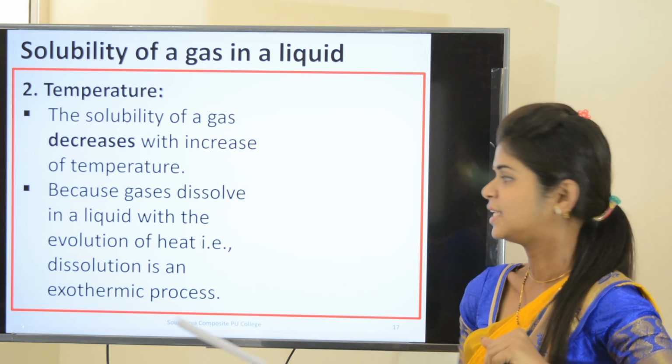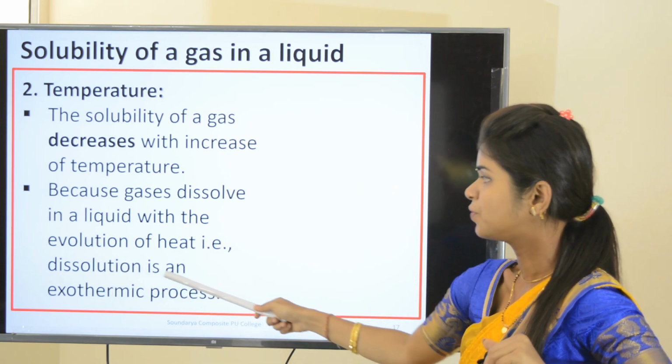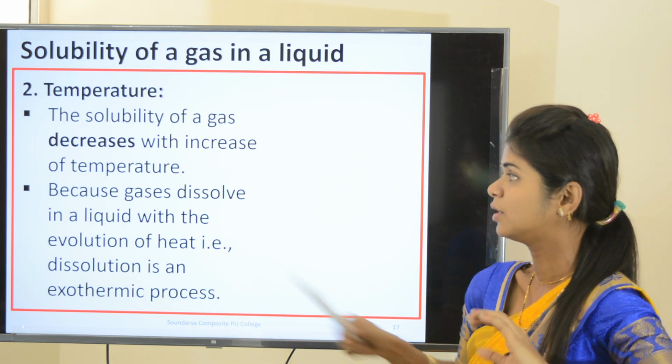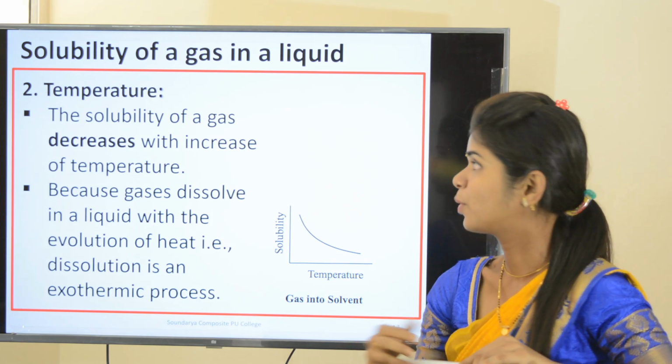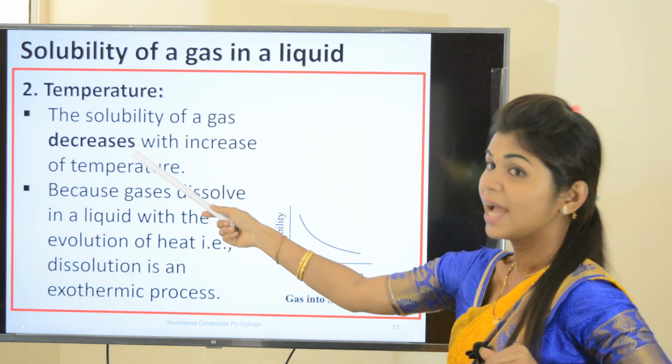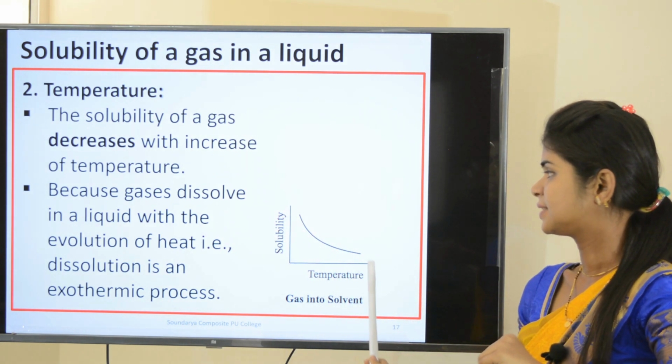Which process is that? That is exothermic process. So dissolution of the gas in a liquid is exothermic process. So because of the exothermic process, the solubility of the gas decreases with the increase of temperature. Just look at this graph.